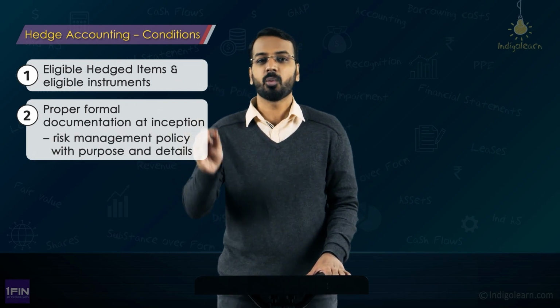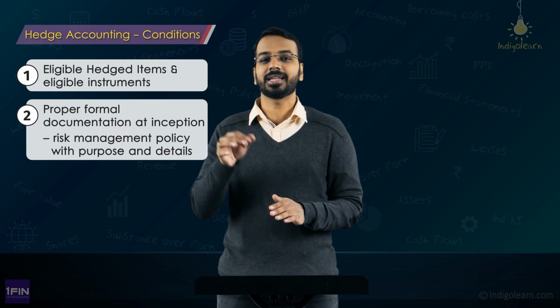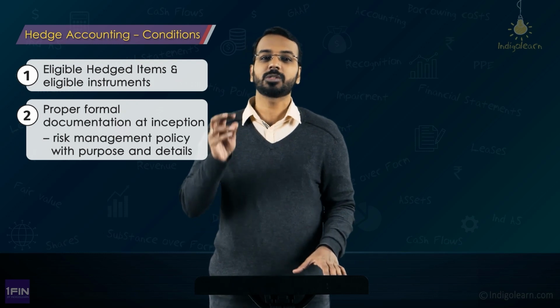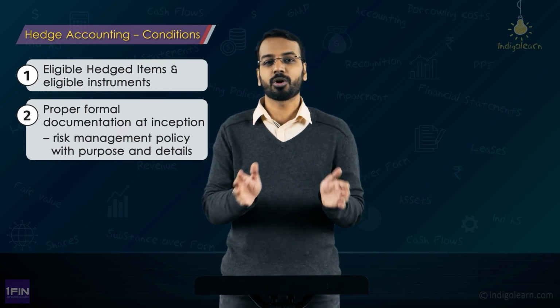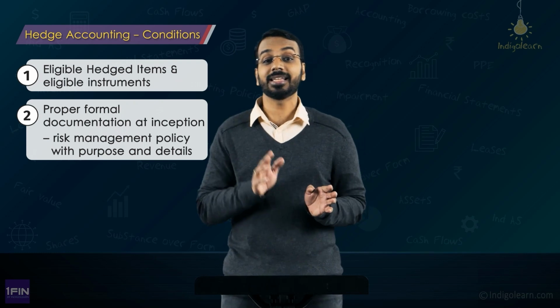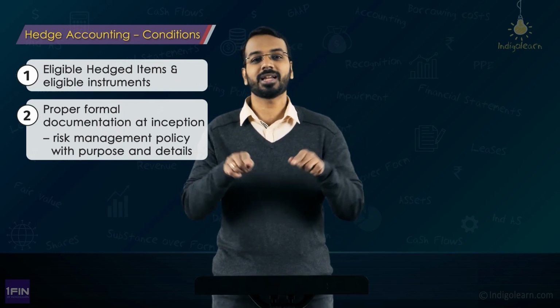This is the hedged item. Why are we hedging it? Because there is a risk of loss or there is a risk of value changes. How are we hedging it? We are hedging it using a particular hedge instrument, let us say a future contract or a forward contract. Okay, so all of these things must be documented properly, it must be available, it must be a part of the risk management policy. It is not that tomorrow you join a company and you see, okay, there is a future trade in dollars and there is account receivable in dollars. Oh, there is a hedged item and a hedging instrument, let me start applying hedge accounting.